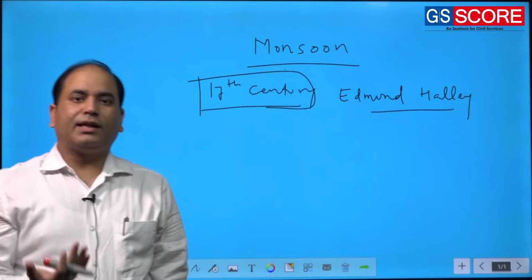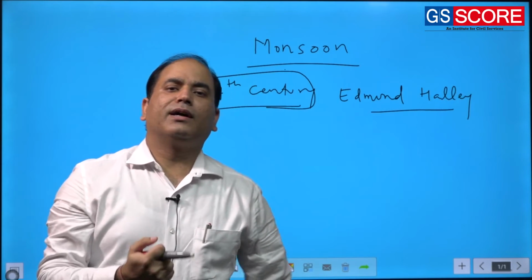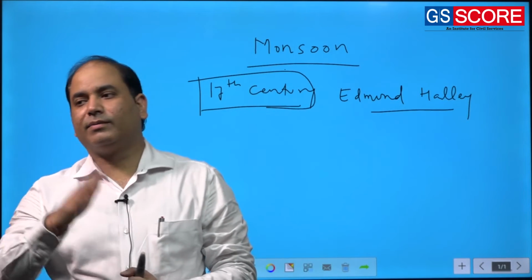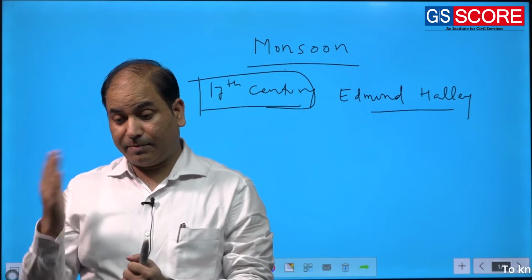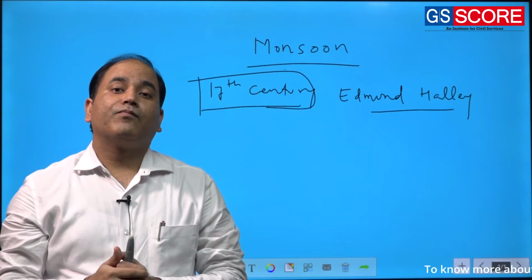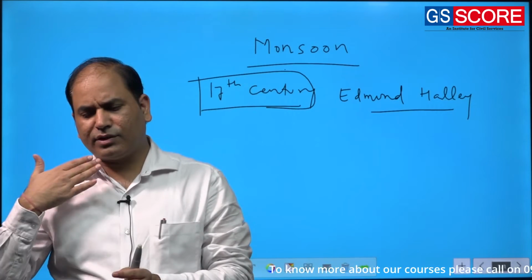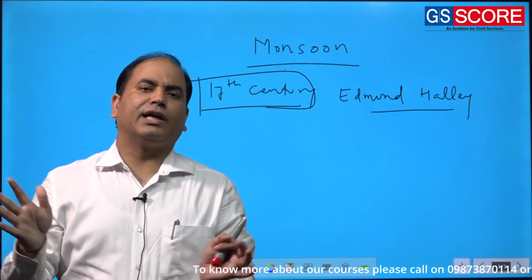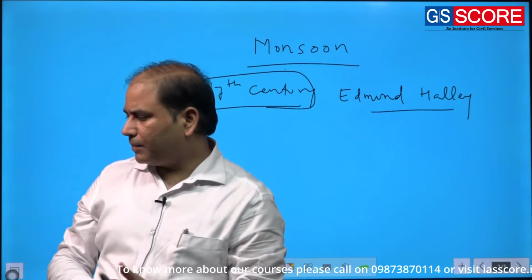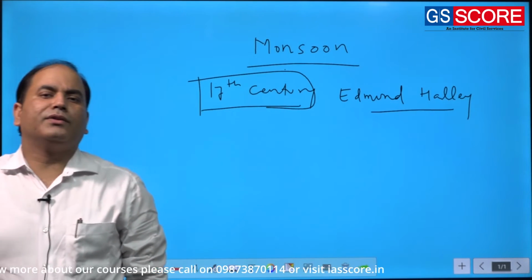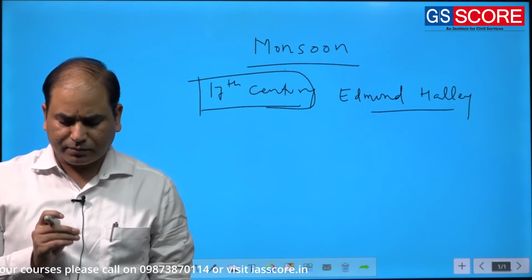It was the first time that the monsoon was explained by a scientist, and he explained it very well. His explanation remained valid and unchallenged for almost 300 years. Most people accepted his explanation of the monsoon in its totality.